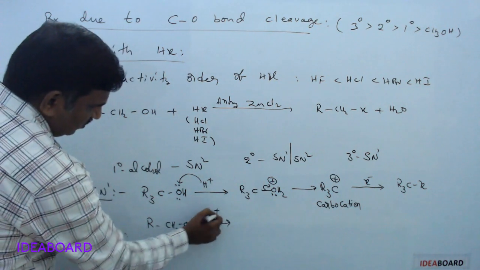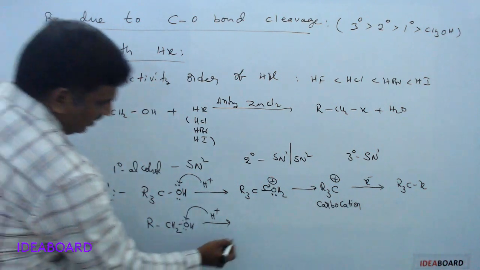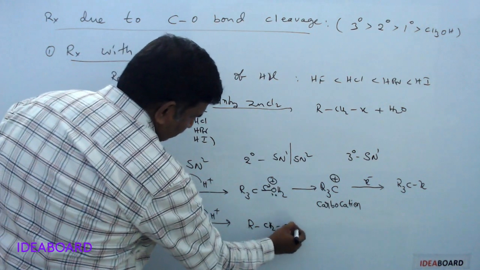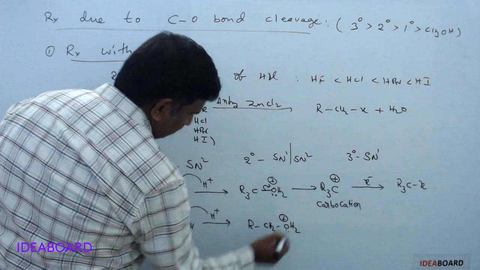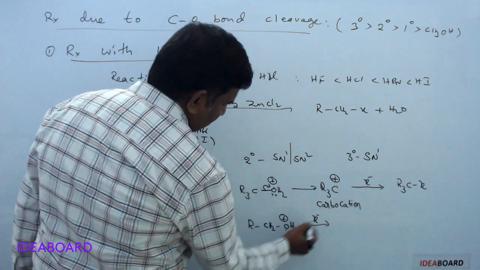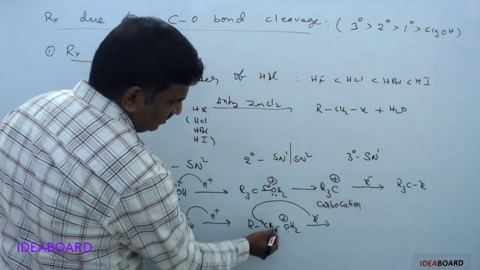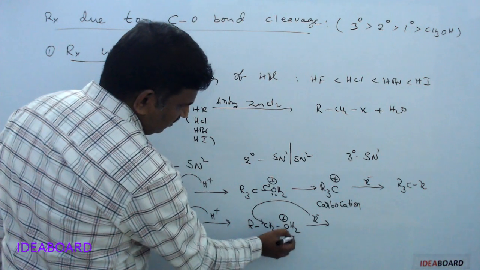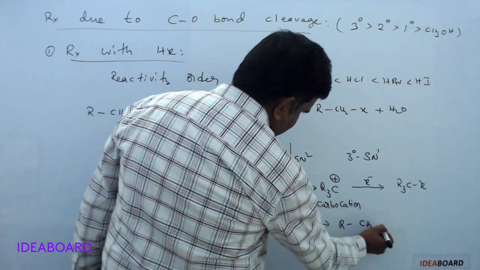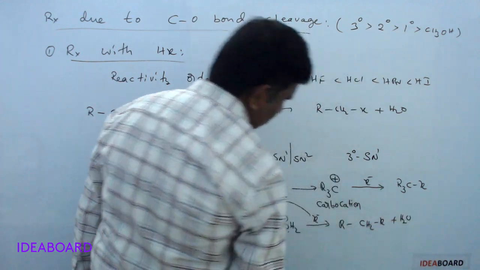Again here also H plus is attacking on this oxygen because it contains a lone pair, and then it is forming RCH2OH2 plus. Same step like this, and after that the X minus attacks from the back side. So here this is attacking on this, then this pair of electrons shifts onto the oxygen. So we are getting RCH2X, and H2O is released.